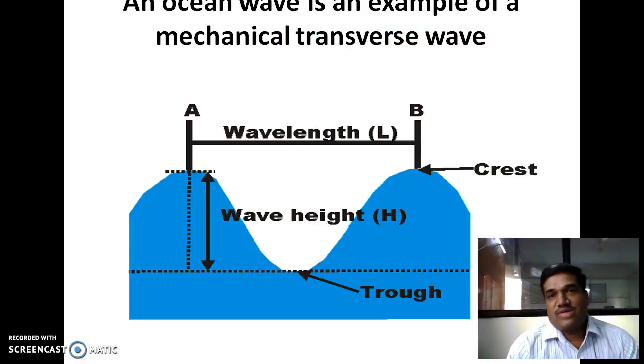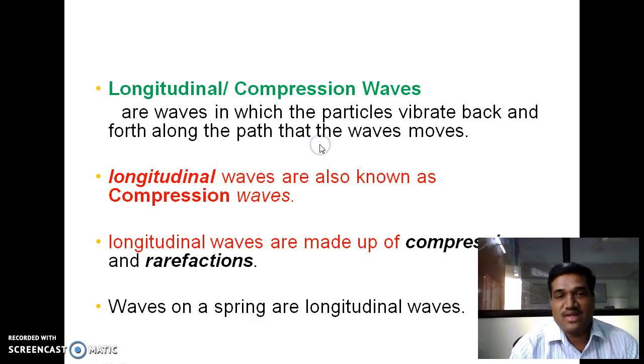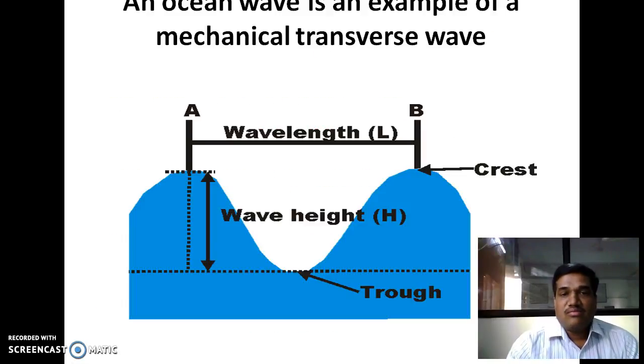Here the ocean wave is an example of mechanical transverse wave. Here point A is crest, B is also crest, and the distance between these 2 points is called as wavelength. This is the trough, and this is the crest, and this is the trough, and this is the wave height. Also it is called as amplitude, which is measured in meter.